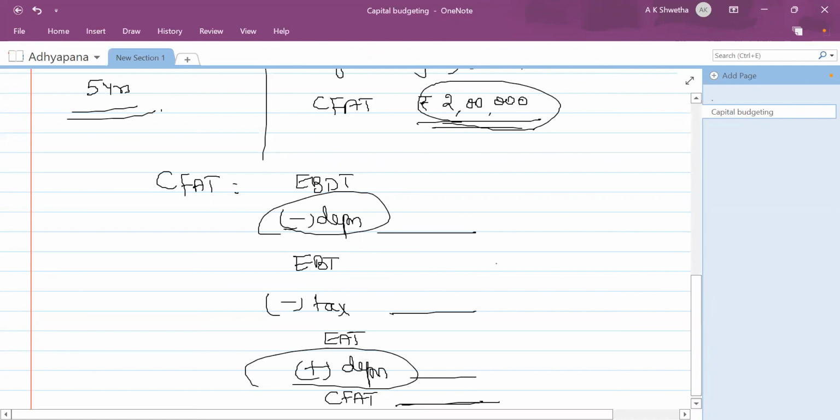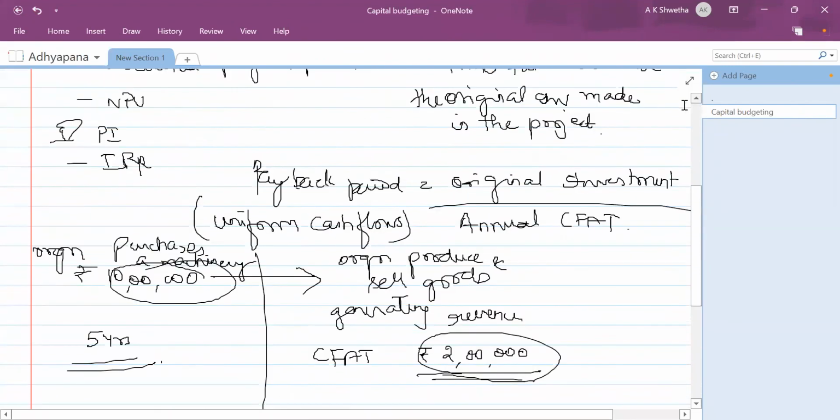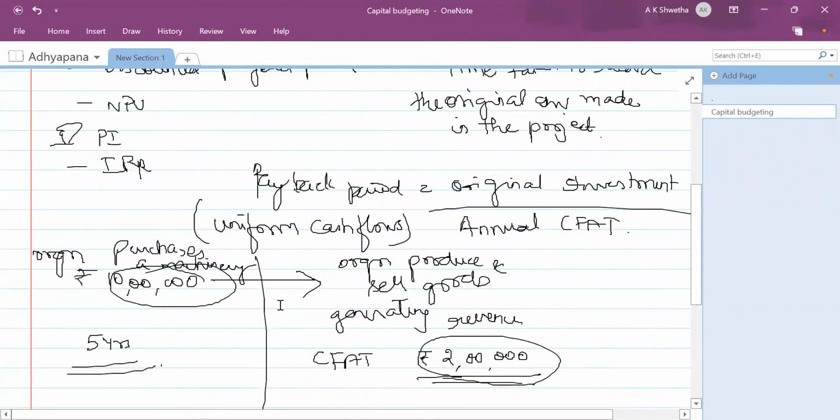So the formula I gave you, original investment divided by annual cash flows after taxes, will apply in case of uniform cash flows. In the example, 10 lakhs is the investment made in machinery and 2 lakhs is the cash flow generated every year. In such a case, 5 years is the payback period. What if the cash flows are not uniform? Then you will find cumulative cash flows and apply the statistical technique called interpolation to find the payback period.